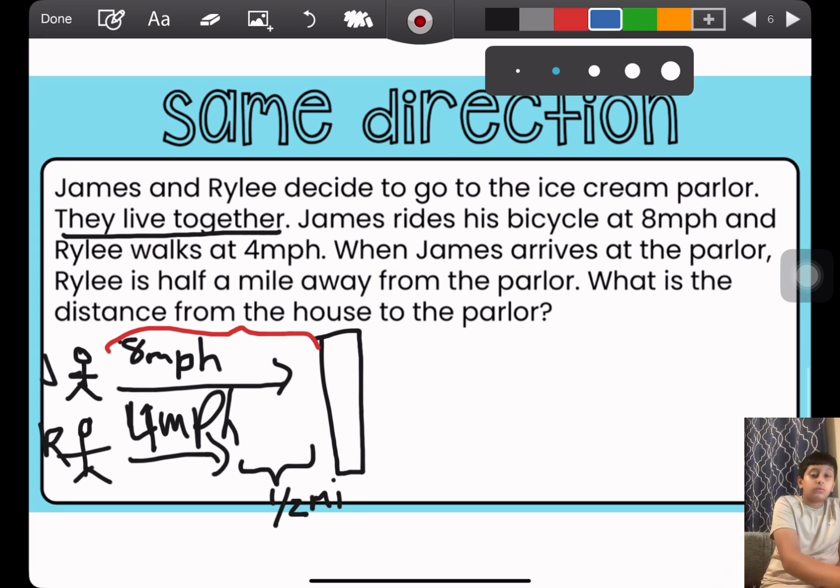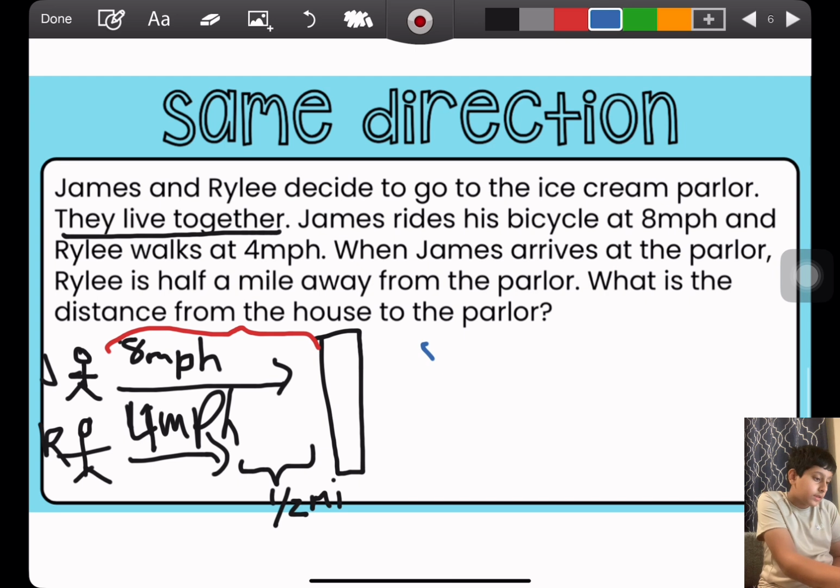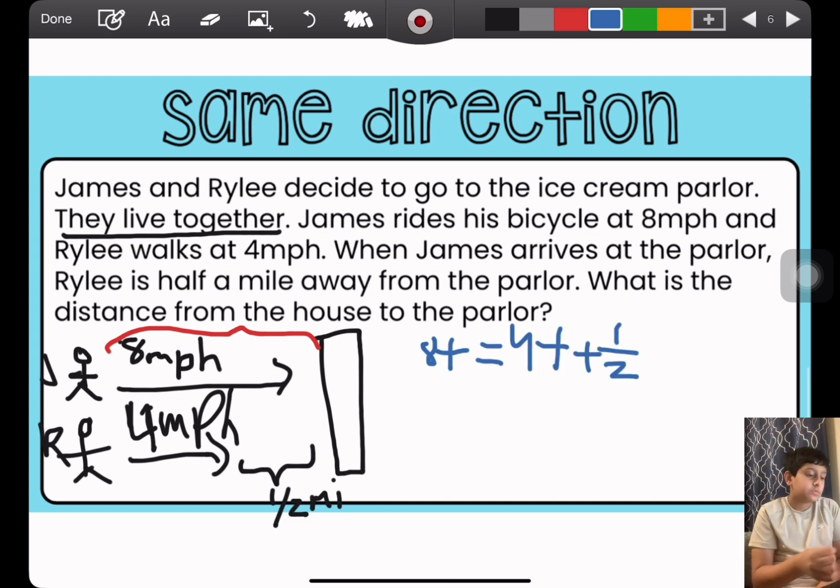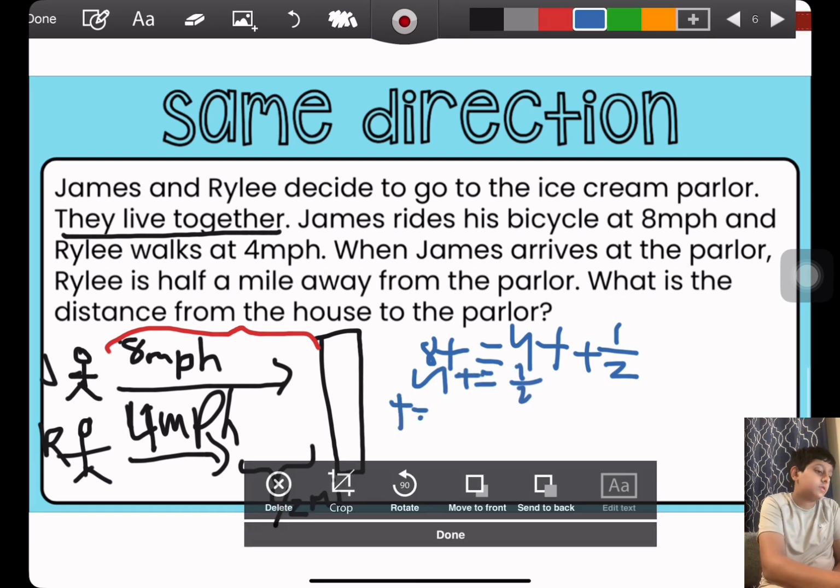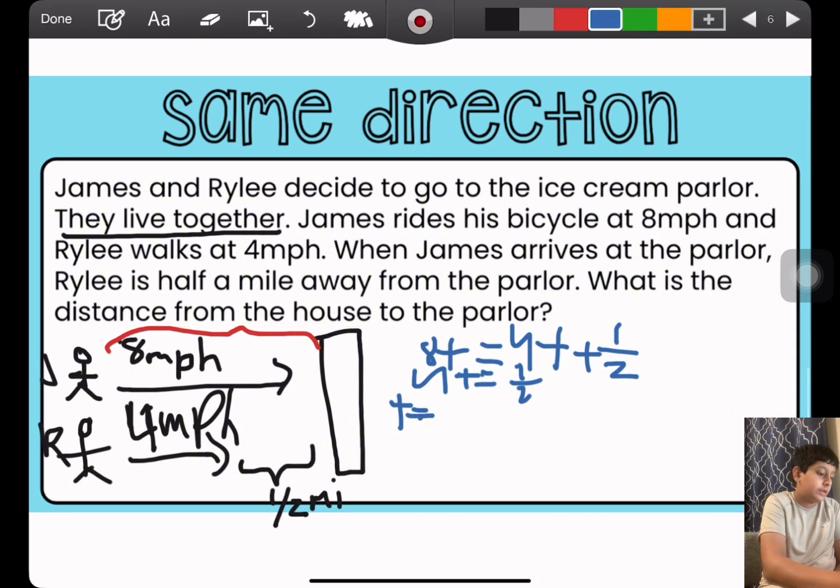Since we're going to solve for time first, 8t, that's our distance, equals 4t plus a half. 4t is our distance for Riley, but the half is that extra bit. So we subtract 4t, and 4t equals a half. A half divided by 4 is an eighth. So your time would be an eighth of an hour.